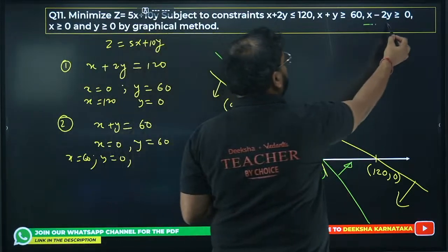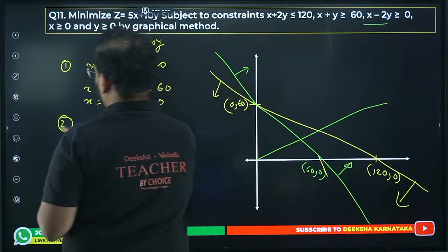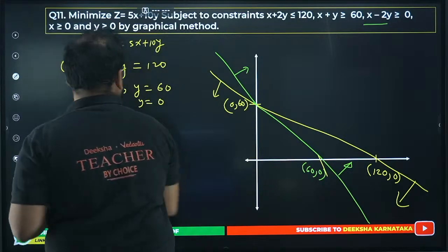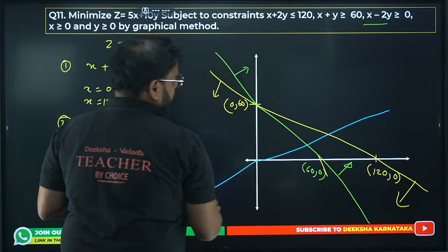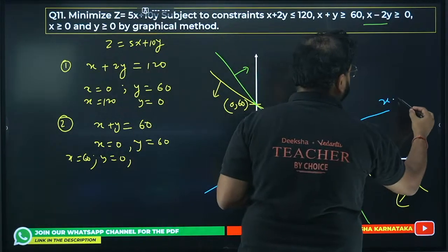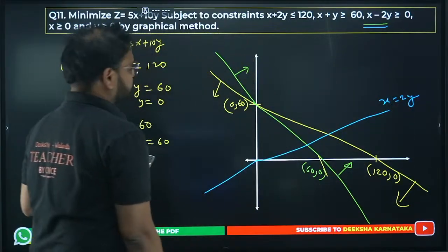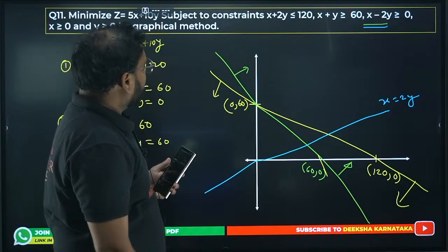x equals 2y. This is my line. Actually, let me move below. I'll take 1 second and draw this. That's my line, x equals 2y. This is my third line, passing through the origin. All right, so now we have the feasible region.